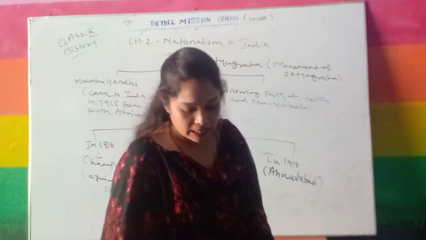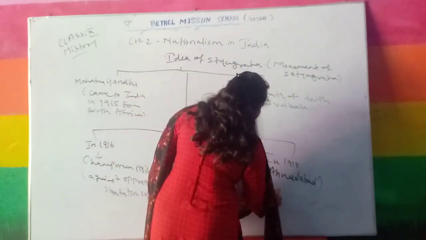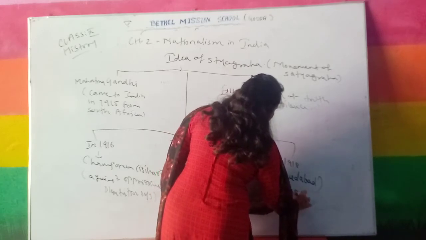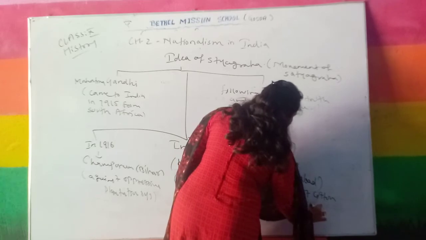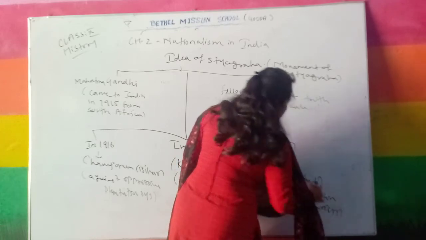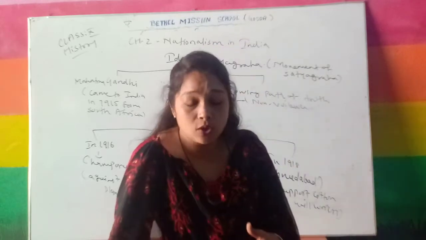In Ahmedabad, that particular movement was to support the cotton mill workers. Ahmedabad, Gujarat is a center even nowadays.